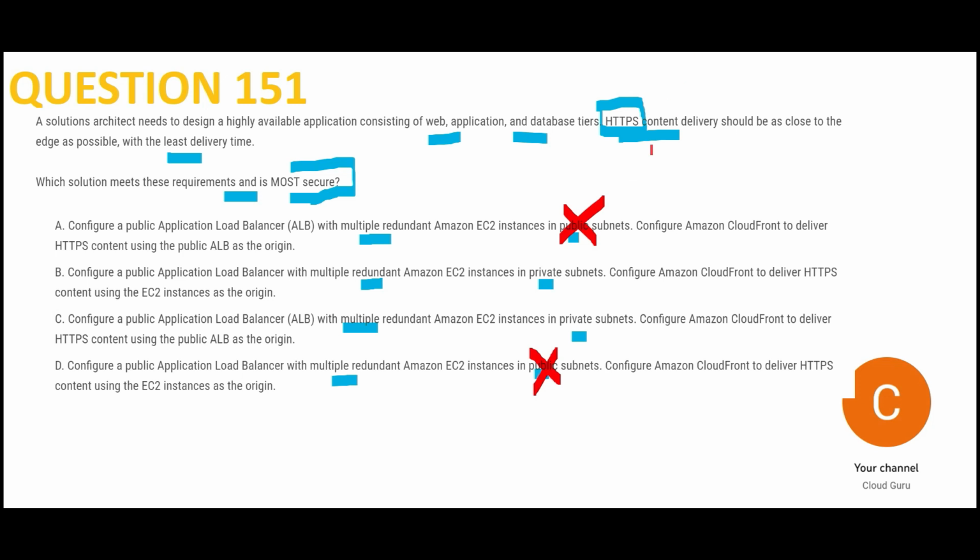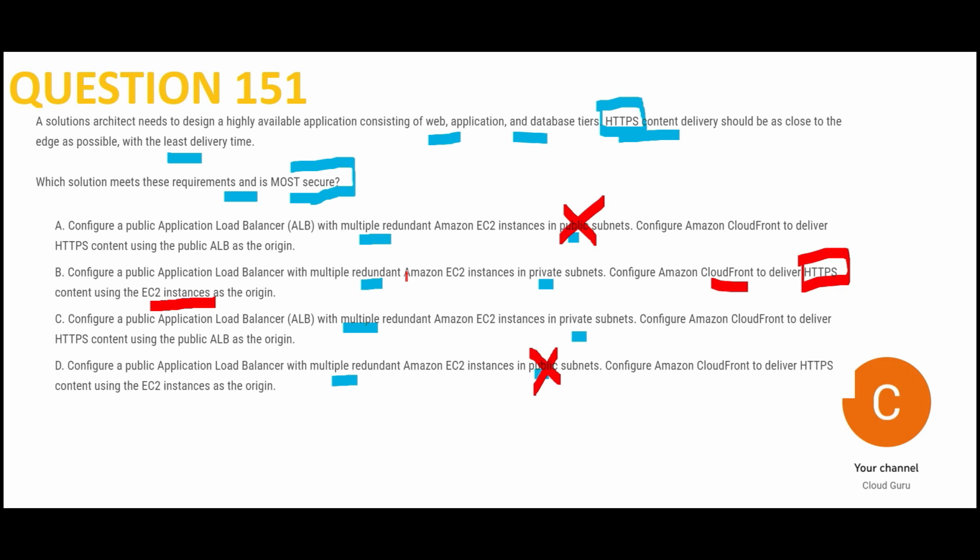See, option B is wrong because see what they are telling. They are putting the EC2 instance in a private subnet, and then they will configure CloudFront to deliver HTTPS. Nothing is wrong here. But they will use the EC2 instance as the origin. See, ALB should be the origin.